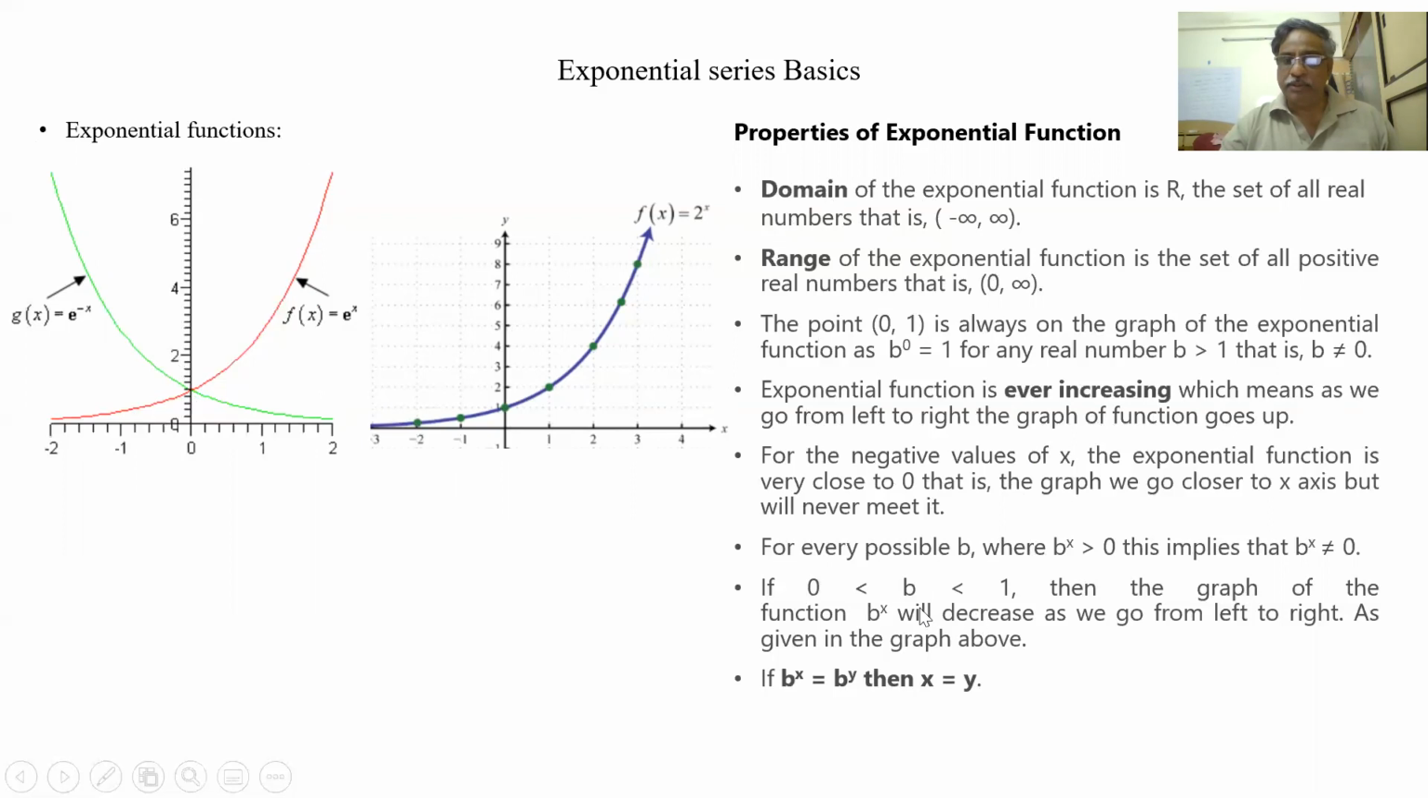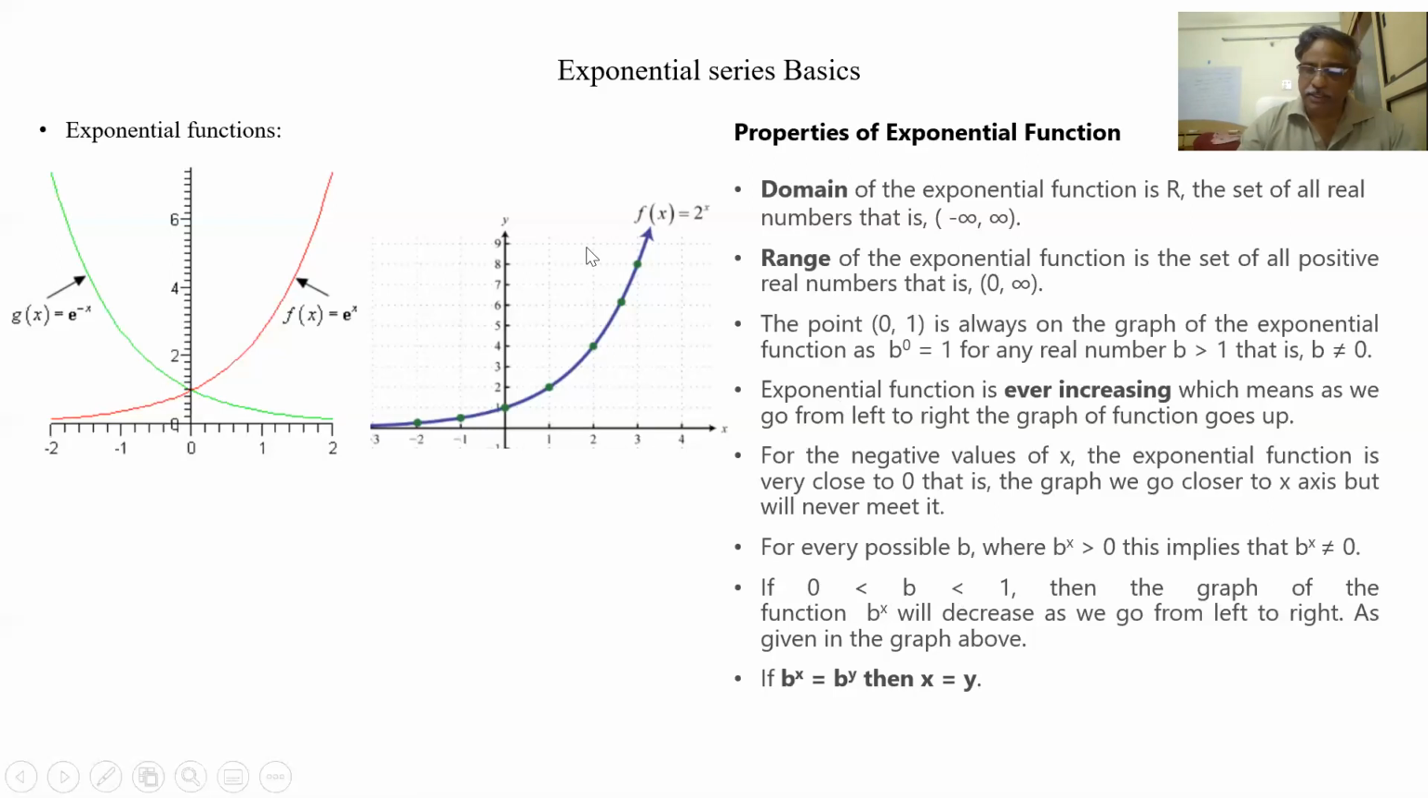Now, if b is less than 1, b to the power of x, what will happen? From 1 onwards, it will go down like this, and it will be 0 when x is infinite. So it is a reducing function. The graph of the function b to the power of x will decrease as we go from left to right. But here, to understand: if b is more than 1, it is increasing. If b is less than 1, it is dropping.